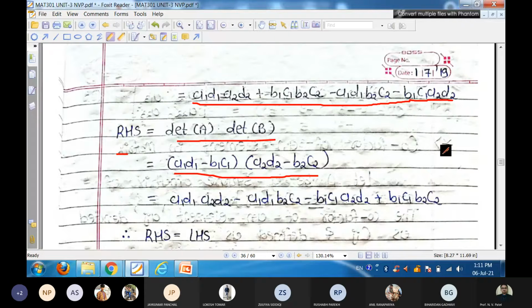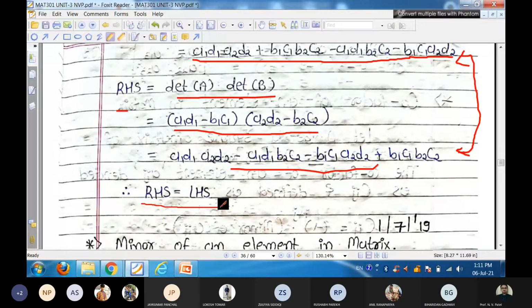Now these two results, LHS result and RHS result, are equal. Both results are equal, then we can say that the right hand side is equal to our left hand side, hence our result is valid. That means to find the determinant of the product of two matrices, determinant AB is equal to determinant A into determinant B.